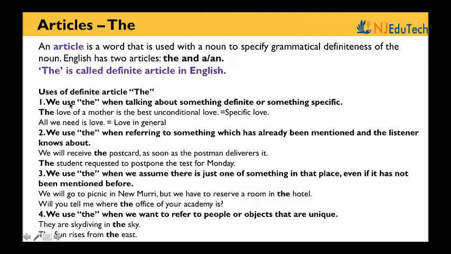Uses of definite article. We use the when talking about something definite or something specific. The love of a mother is the best unconditional love. We are talking about a specific love. What love? The mother's love. All we need is love. But here we are talking about love in general. So here it can be all we need. It can be father's love, mother's love. It can be brothers, sisters, husband, wife, all. But here it is specific mother's love.